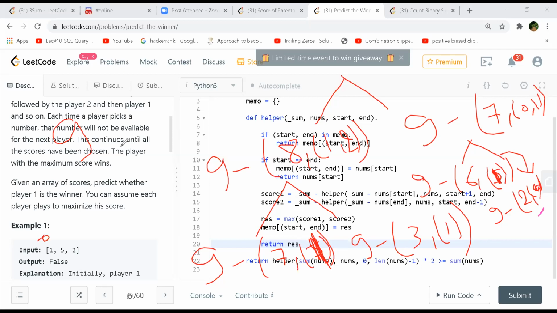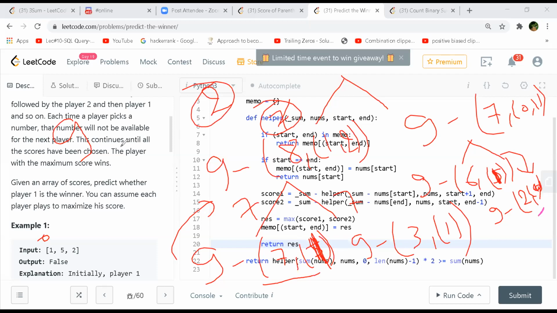Yeah, okay. So when you are at this call, you are left with single 5, right? So 7 minus 5 will be 2, and 9 minus 2 will be 7. So it will return 7 from here. Max of these two. This will return 7, and this will be what? 3 minus 1, 2, and 9 minus 2 will be 7. Sorry, this is the index. This is the index, right? Yeah, it is the index. 3 minus 7. So 7 max will be 7. So 9 minus 7, it will return 2 to this tree.